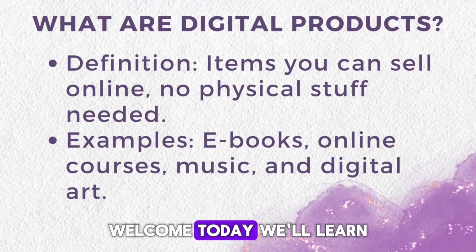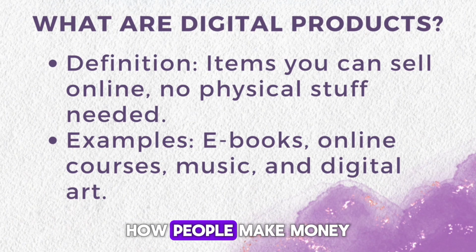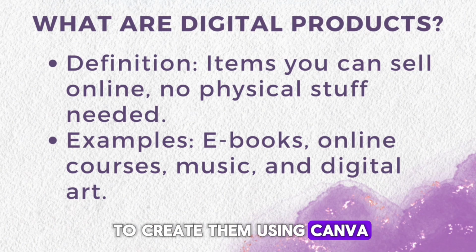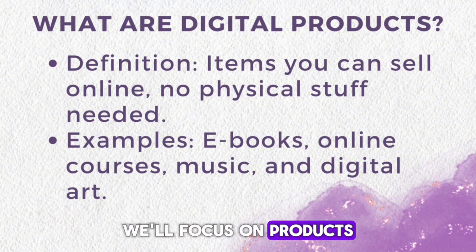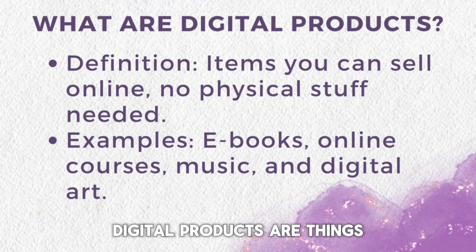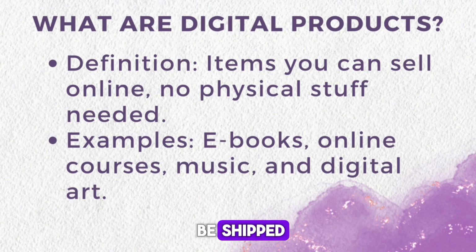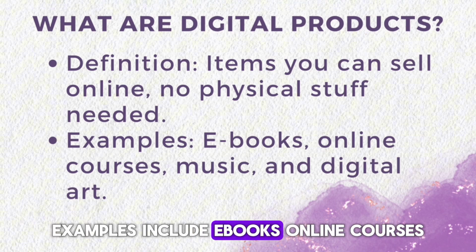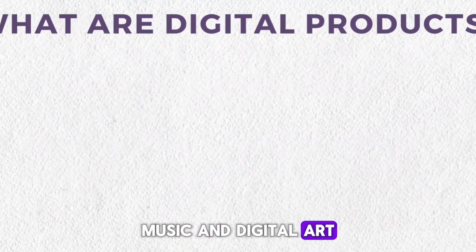Welcome! Today, we'll learn about digital products, how people make money from them, and how to create them using Canva. We'll focus on products for kids. Digital products are things you can sell online that don't need to be shipped. Examples include ebooks, online courses, music, and digital art.